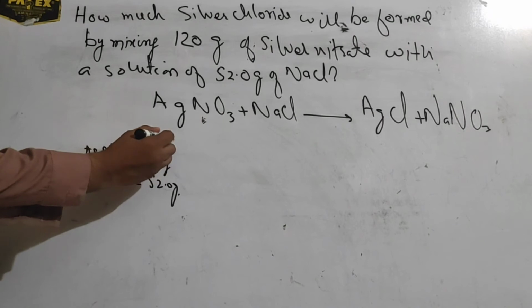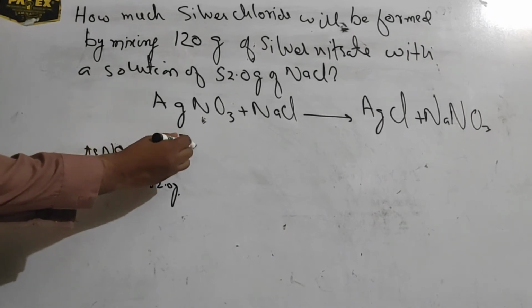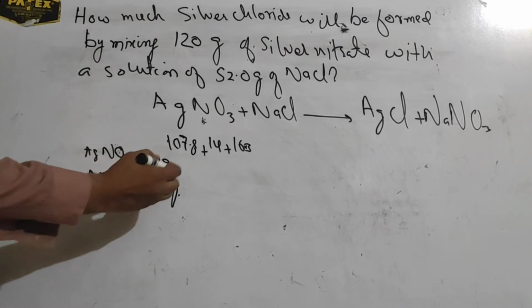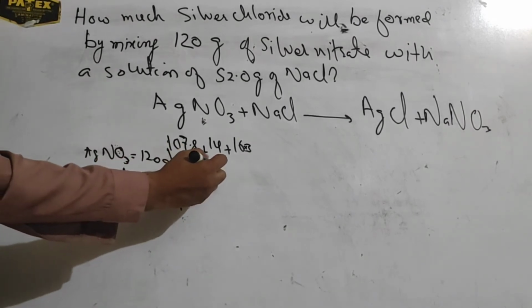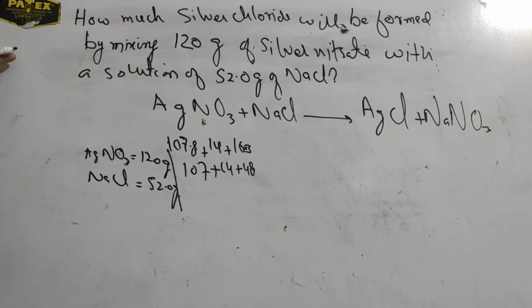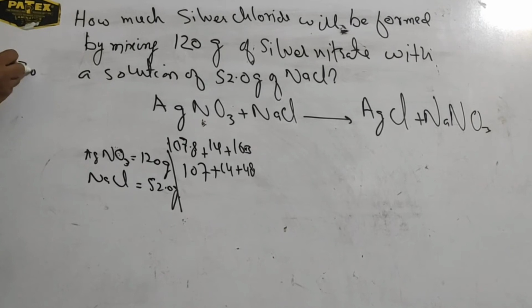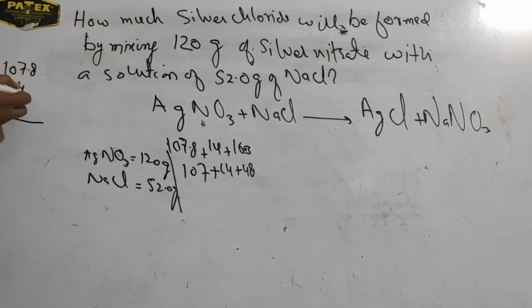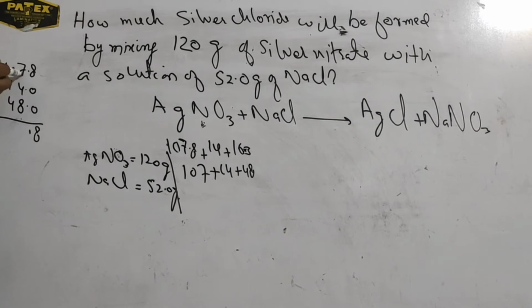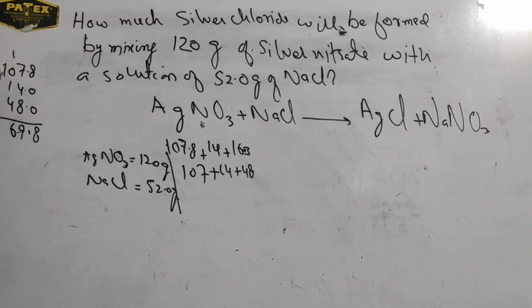The mass of silver nitrate is 107.8 plus nitrogen 14 plus oxygen 16 into 3, so 107.8 plus 14 plus 48. Adding these gives us